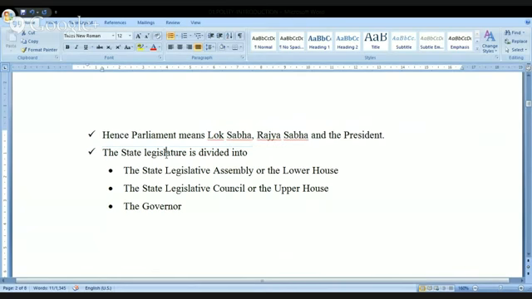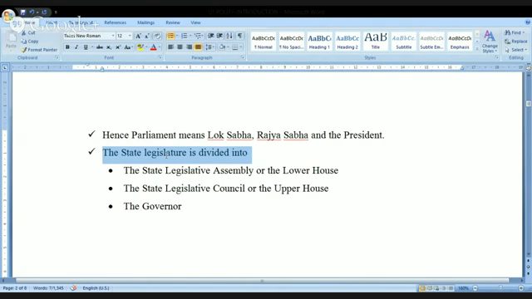Now, when you go to the state legislature, it is divided into the state legislative assembly, which is also called the lower house. Second, the state legislative council, which is also called the upper house. And the third one is the governor. Just to remember these points: I have a central legislature, and I also have a state legislature.